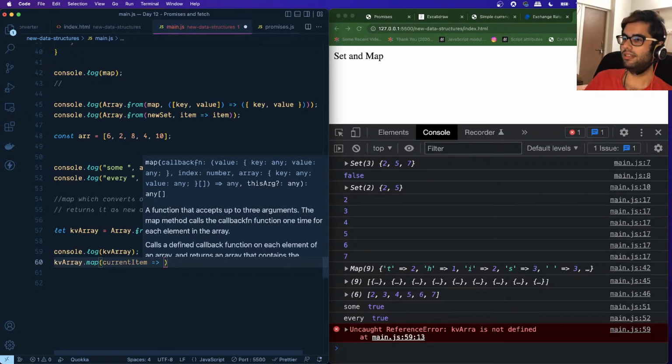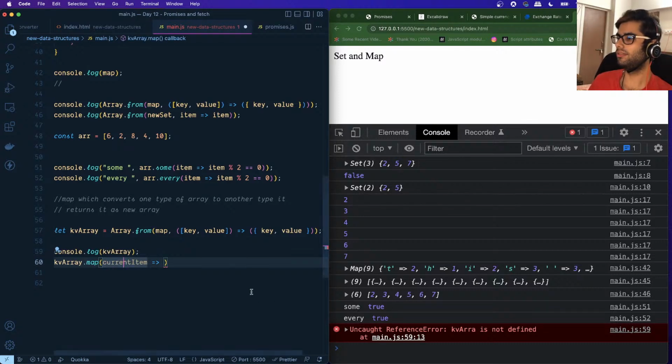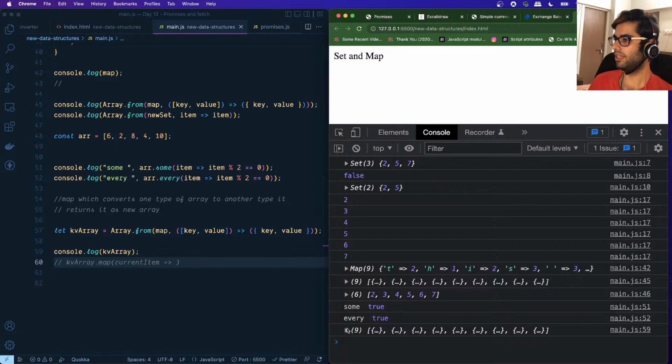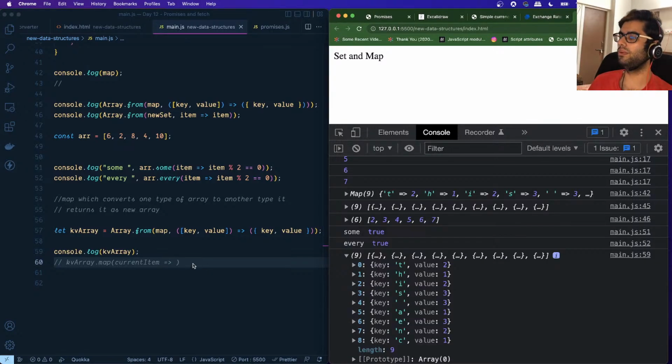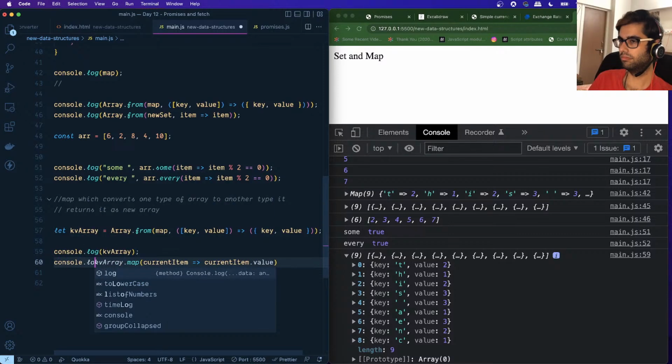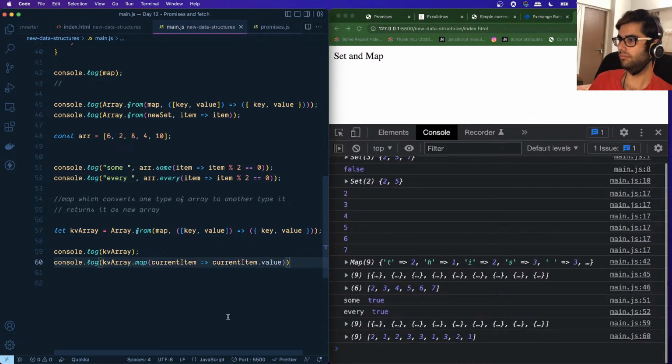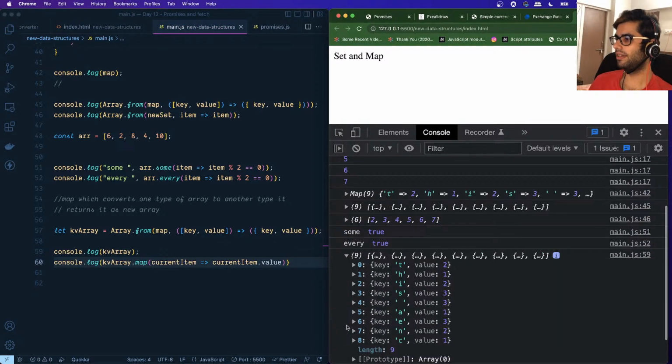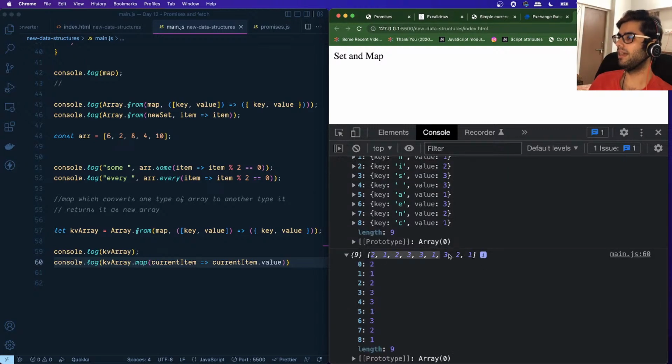Okay, and then what I want to do is I just want to flatten this array. Right now, if we comment this out and take a look, this is an array of objects. Suppose I want to just convert this into a flat array of integers. So what I can do is I can just say current item dot value. Okay, that is what this function is returning. And let's log this in the console. And you can see that this array has been converted into an array of integers, right?